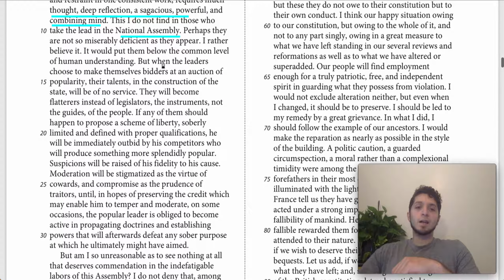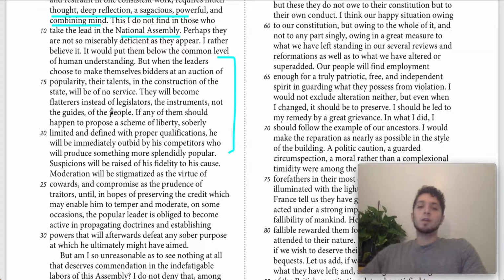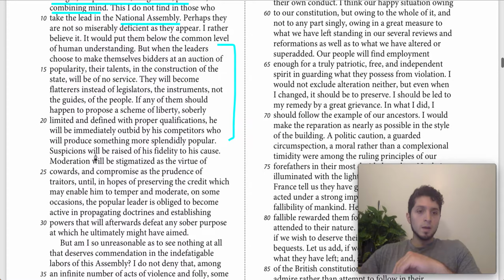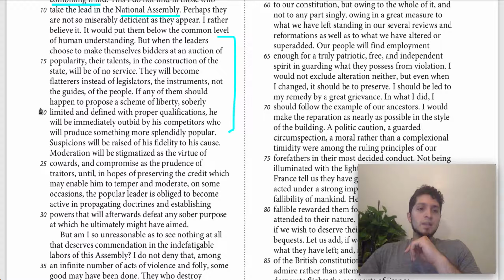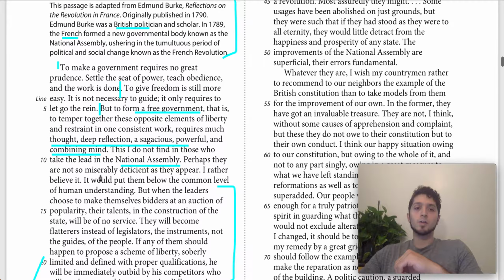So then what he's saying down here is we have a little bit where he talks about how the leaders instead are bidders at an auction of popularity, which basically means they're flattering the people. Instead of leading the people, what they're doing is they're engaging in this sort of popularity contest, trying to flatter the people, come up with the most splendid proposals, as opposed to leading, right? Then he says here, basically, if anybody were to propose a more moderate solution, then they're going to be doubted, they're going to be outbid by the competition, and that moderation is going to be stigmatized. Right? So that's the first paragraph here.